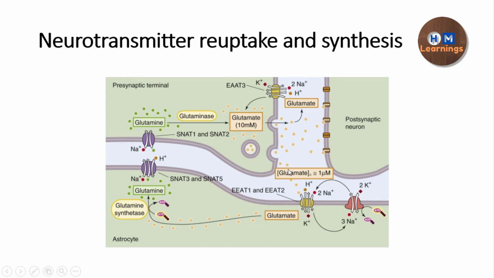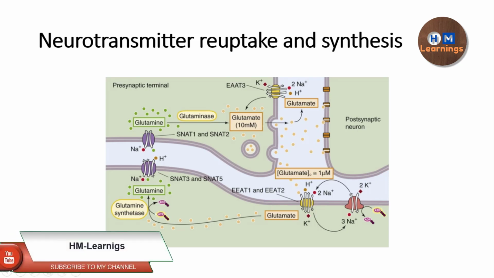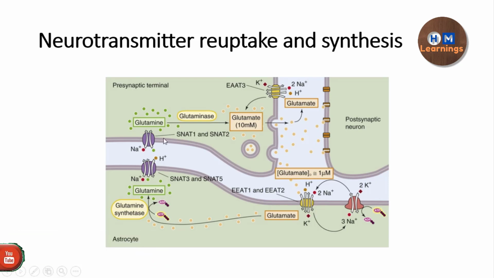Apart from this, it also helps in the synthesis of another neurotransmitter in the brain, the inhibitory neurotransmitter GABA. Glutamate gets converted by the help of glutamate decarboxylase into GABA. That step is not shown here, but we can say that astrocytes help in the synthesis not only of glutamate but also of GABA, because GABA is formed only after the formation of glutamate. So these are two very important functions of the neuroglia, or astrocytes.